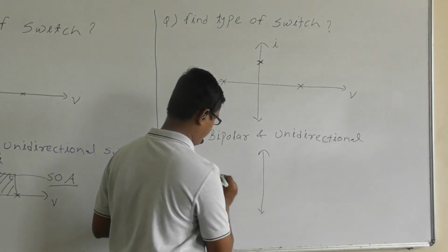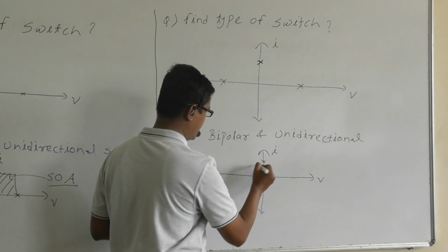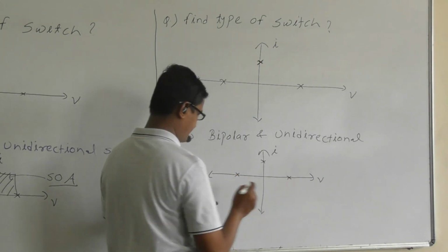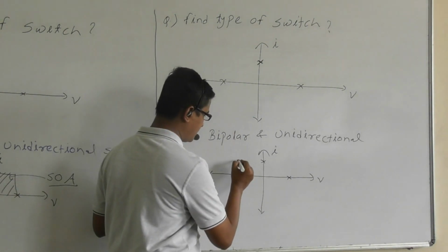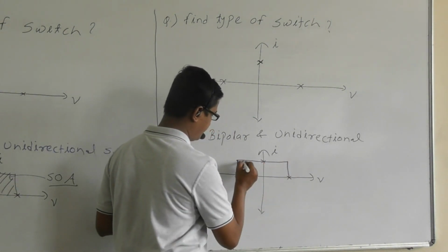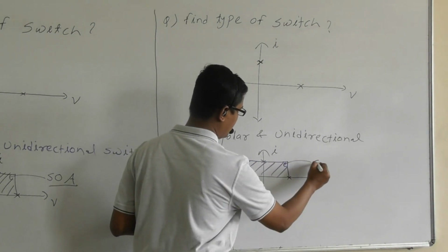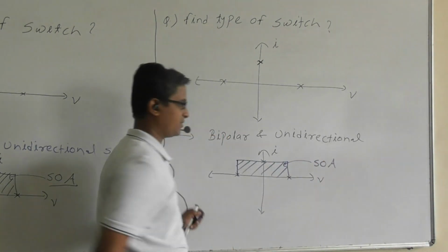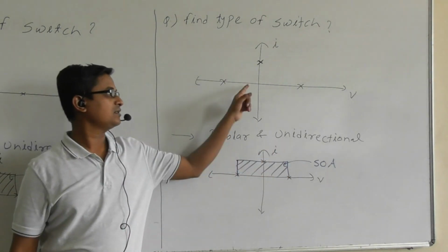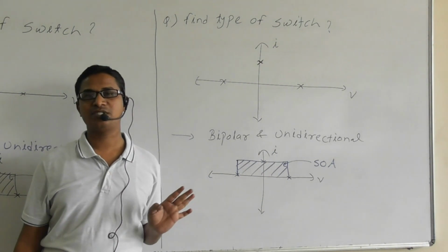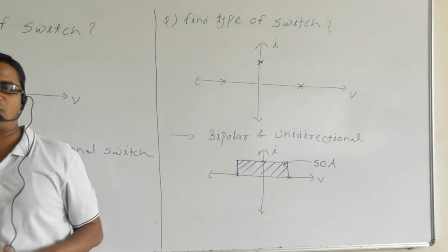Yes. These are the operating points they have given, so from this we can find the SOA, the safer operating area. Yes, this is the safer operating area, SOA, for the given switch. Similarly, they have asked some questions based on the type of the switches.